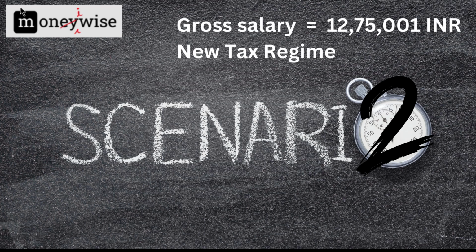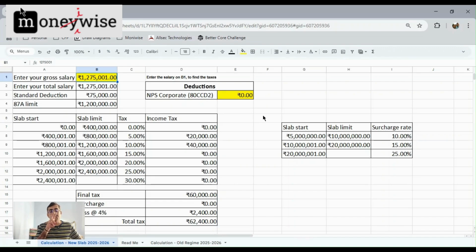Now, we're going to look at the second scenario, which is the salary for me now is 12 lakh 75,001 rupees. So I entered 12 lakh 75,001 rupees, and bam, I have a tax of 62,400. Remember, when your salary was 12 lakh 75,000, your tax was zero. You earned 1 rupee more, and now your tax is 62,400. I'm not going to get into the argument of whether this is right or whether this is wrong, but we will look at scenarios where how you can avoid this.